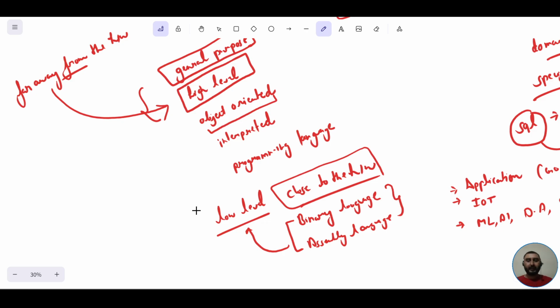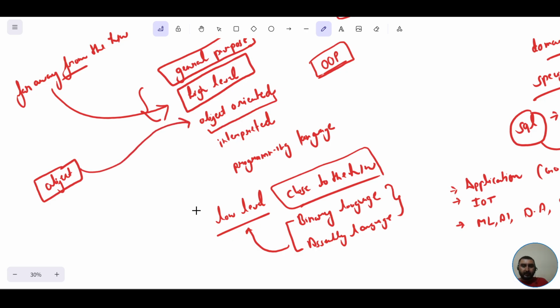I'll explain this in great detail in the upcoming sessions when I'll be discussing OOP concepts. For the time being, just understand that we can do coding around an object whenever it is required. We can do coding around an object in case of Python. So that is why Python is termed as an object oriented programming language.